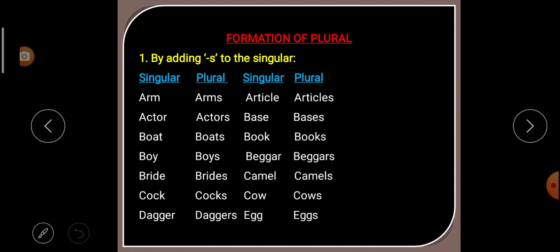Let us look at some examples. Singular, arm. And when we add s, it becomes arms, plural. Next, actor. It is singular. And when we add s, it becomes actors. That means plural. Next, boy. Boy is singular. And when we add s, it becomes boys. Next word, bride. Bride is singular. And when we add s, it becomes brides, and it becomes plural. So in this way, by adding s to the singular, we form the plural.